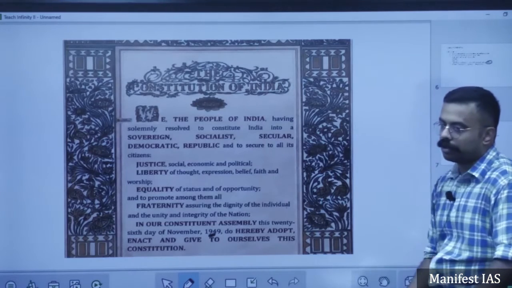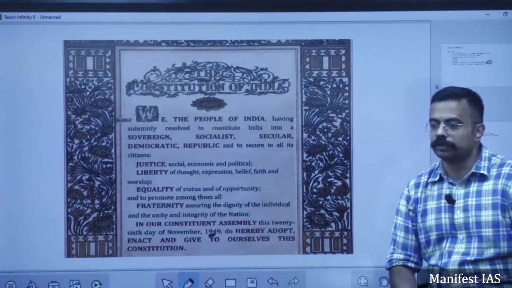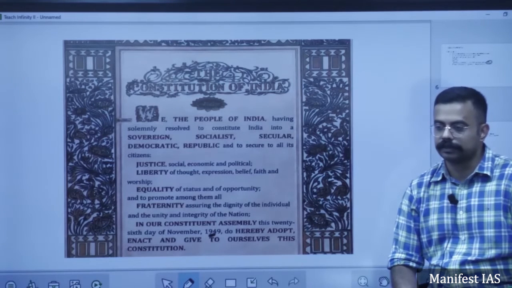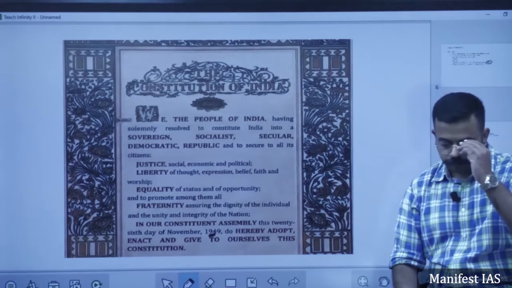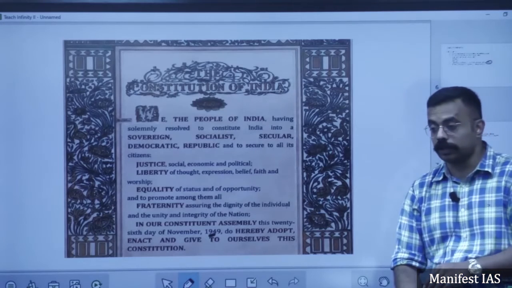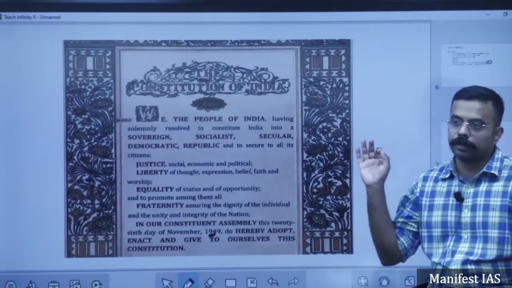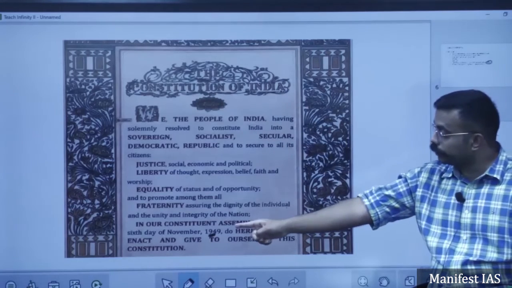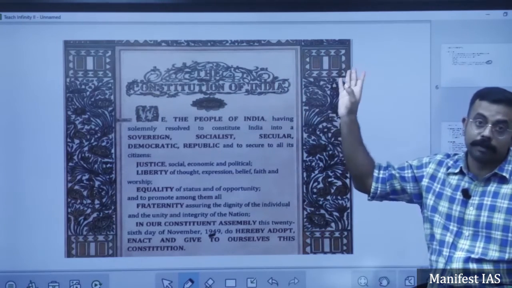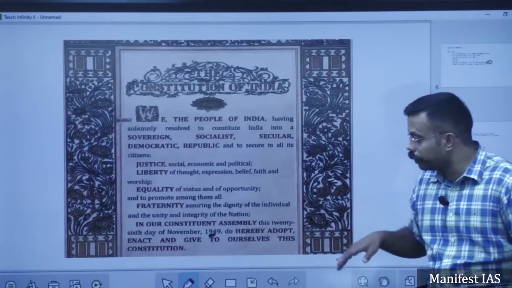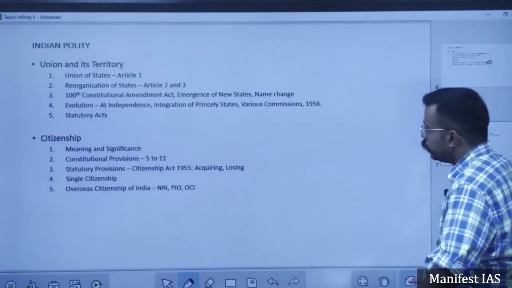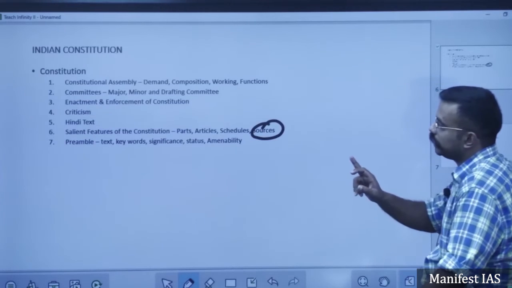The West Bengal art school, Nandalal Bose, Abanindranath Tagore, these artists were involved in designing the figures for the preamble as well as the constitution. So this is the exact picture of the preamble. I have discussed the text.